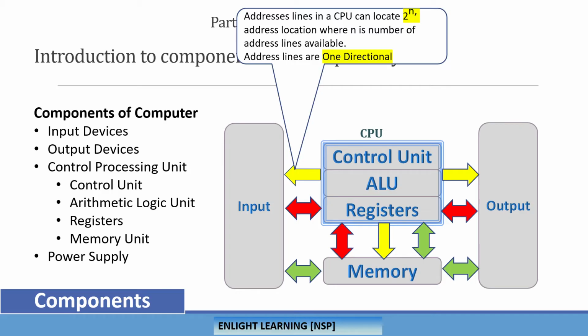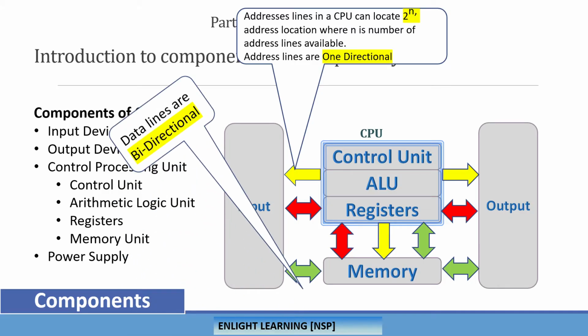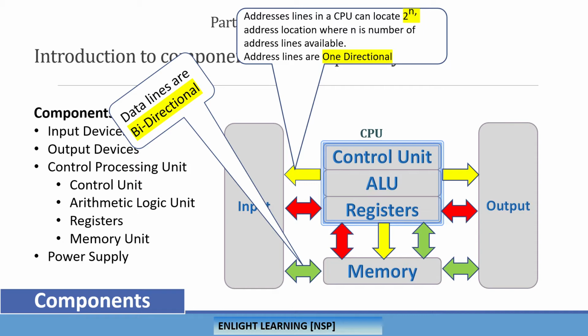The other thing is the data bus signals, where the CPU can read data from memory or from an input port, or it can send data out to memory or to output ports. It is basically bidirectional. If you see here, the data bus lines can communicate to and fro between input, memory, output, and between CPU and memory locations also. Okay, so this is something on the data bus lines.